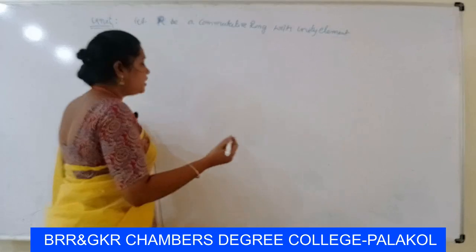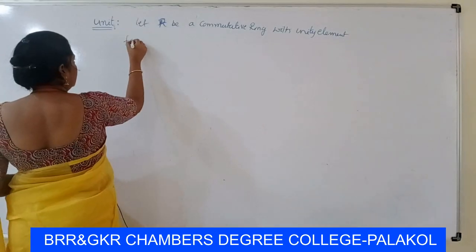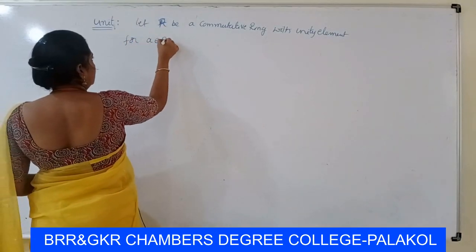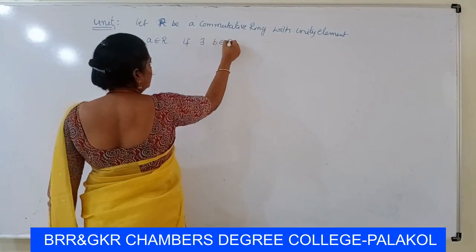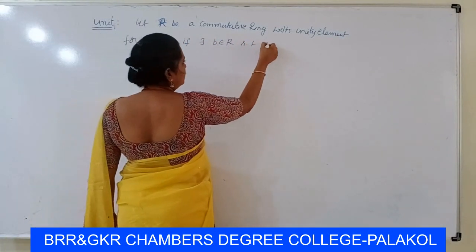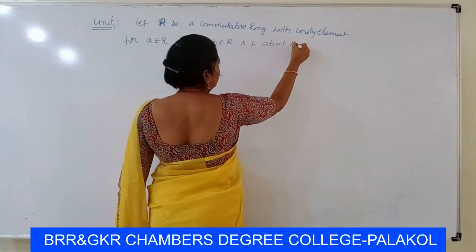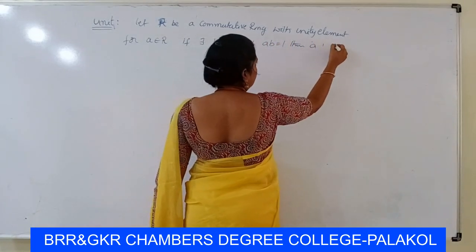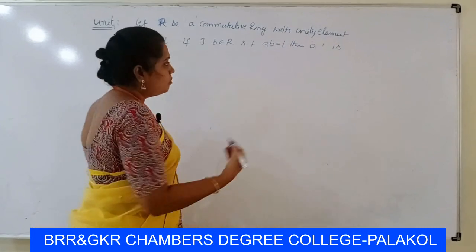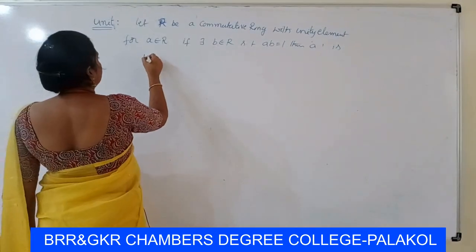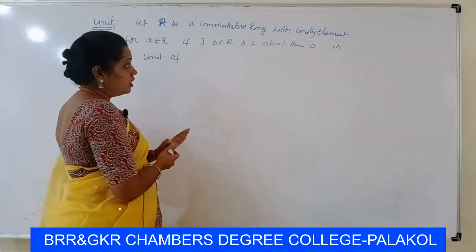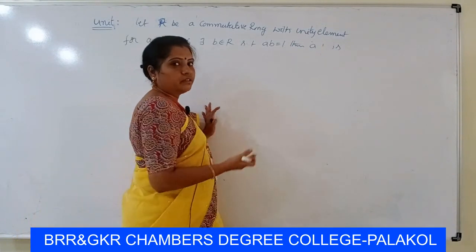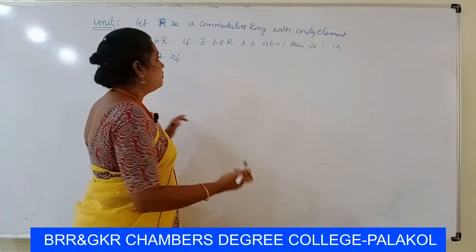For a not equal to 0, a is an element of R. If there exists some other element b belonging to R such that ab is equal to 1, then a is a unit. Obviously b is also a unit of R. So an element which has a multiplicative inverse is called a unit. For example,